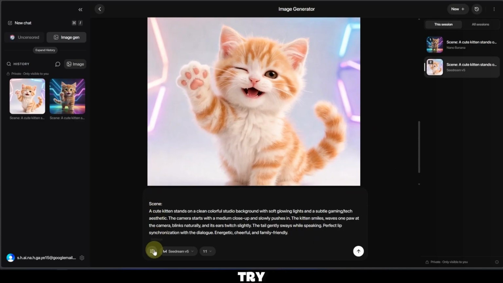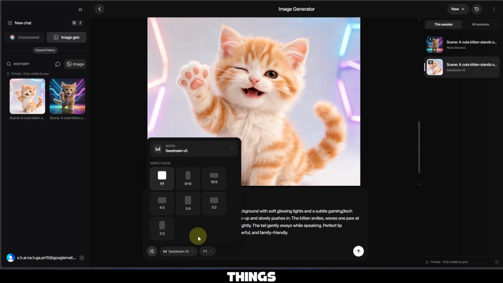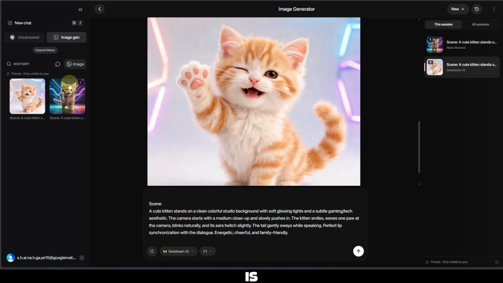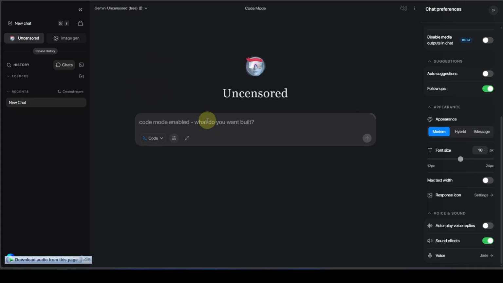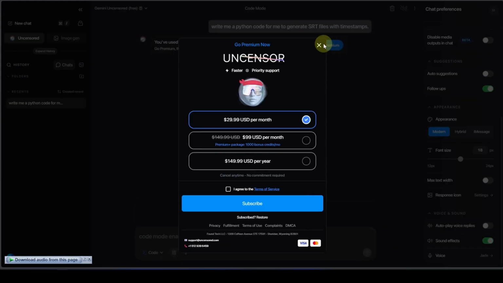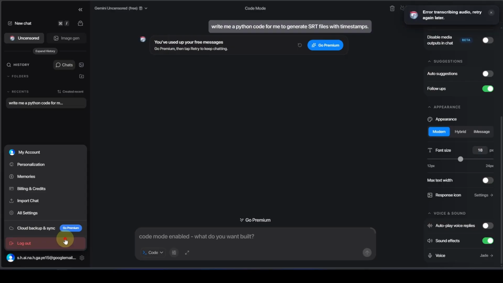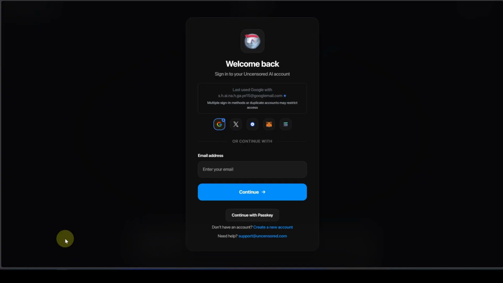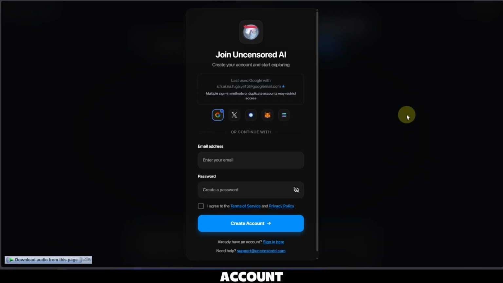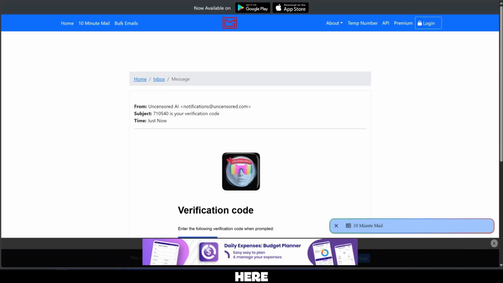Okay, so let's try other things, which is coding. I chose Gemini Uncensored Free. Here, as you can see, I'm out of free messages. So what I can do is log out, create a new account, go back here,